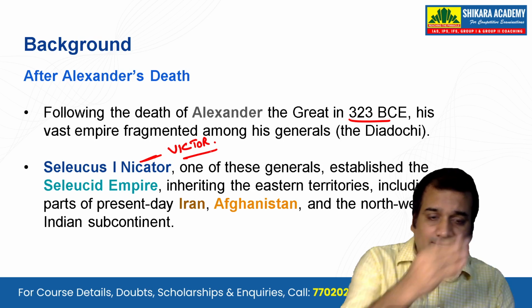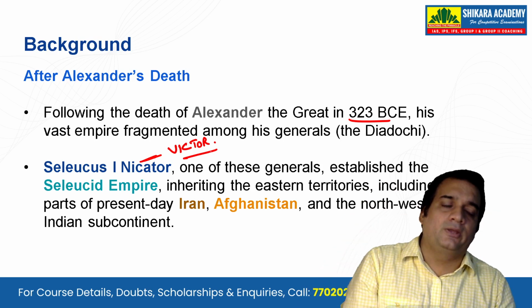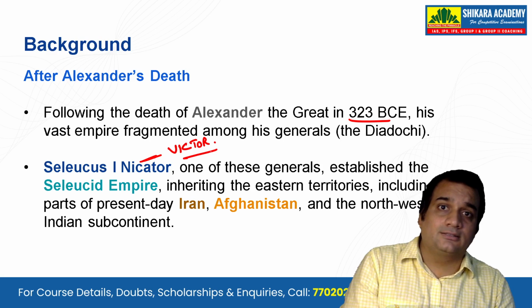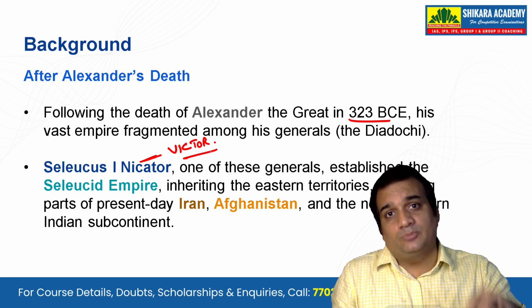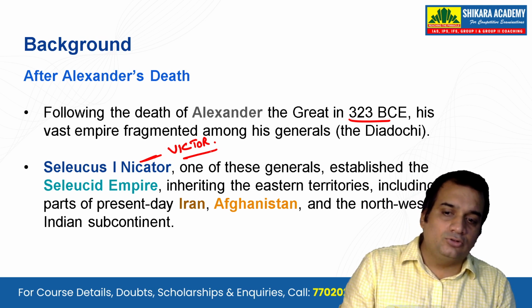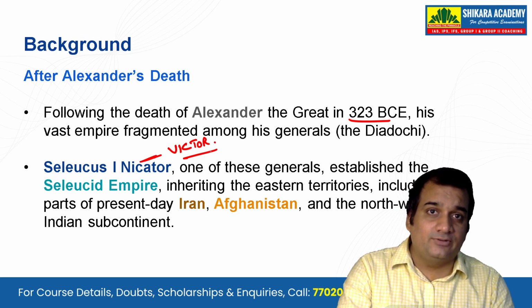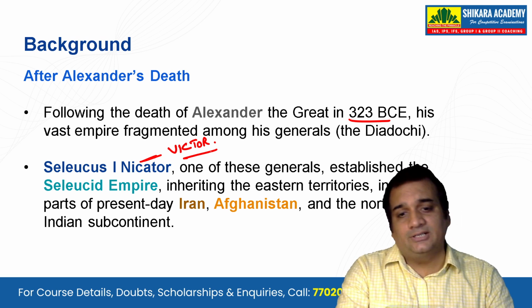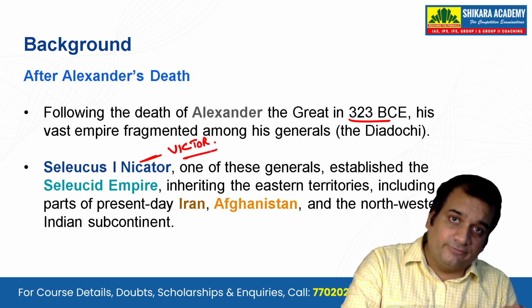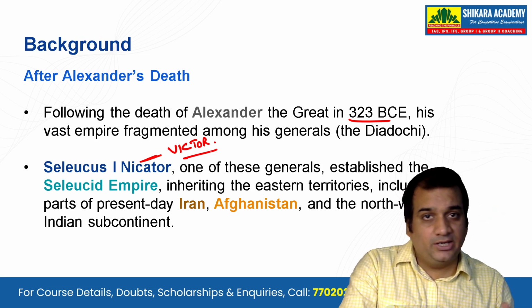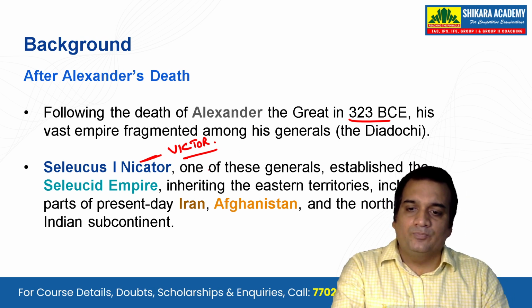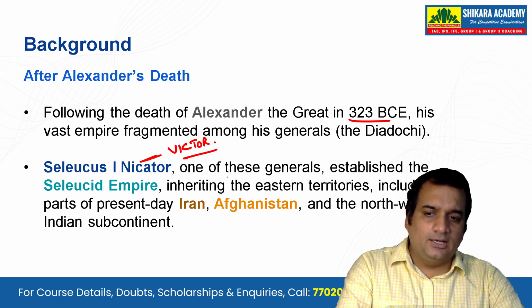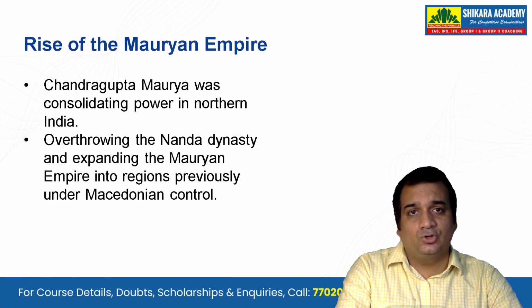And we see when Alexander the Great is returning back to Babylonia, at that time Alexander makes Seleucus the first Nicator one of the generals of the provinces in northwest India. That itself shows that this man must have made very good and hard efforts and struggled his way up. And then after that he will also get the better of Antigonus, and he is going to found the Seleucid empire. So after he is not there, we'll see this part of Iran, Afghanistan, and the northwest Indian subcontinent will again be there to be taken over.